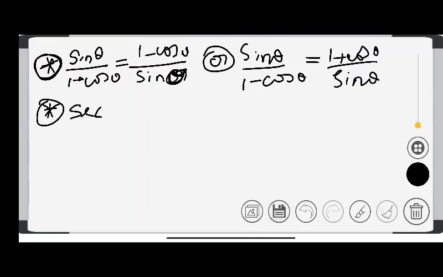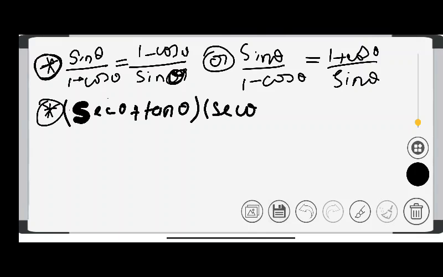secant square theta. Let me handle this. What I have written as the second one is sec theta plus tan theta and sec theta minus tan theta is equal to 1.